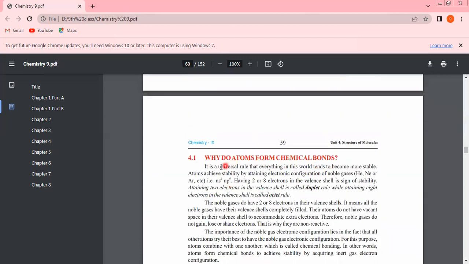Why do atoms form chemical bonds? It is a universal rule that everything in this world tends to become more stable. Atoms achieve stability by attaining the electronic configuration of noble gases: helium, neon, or argon, etc.